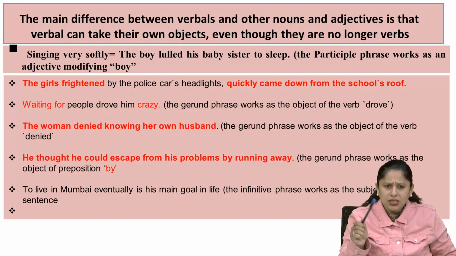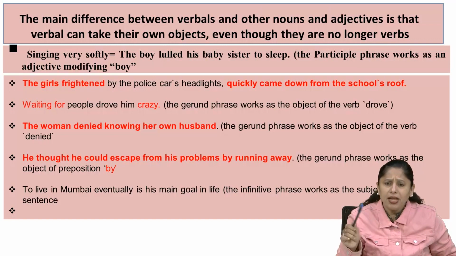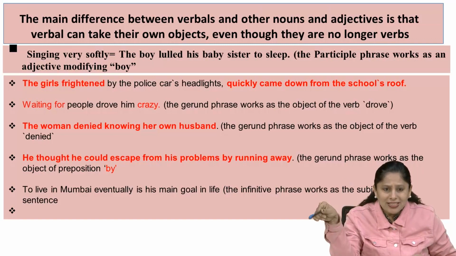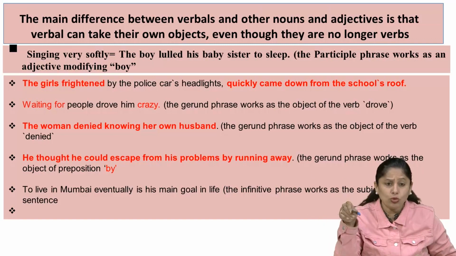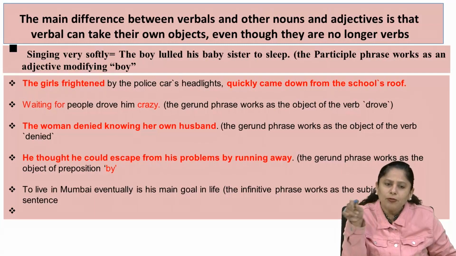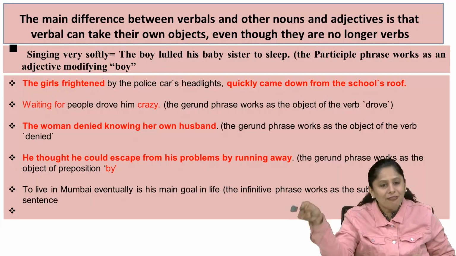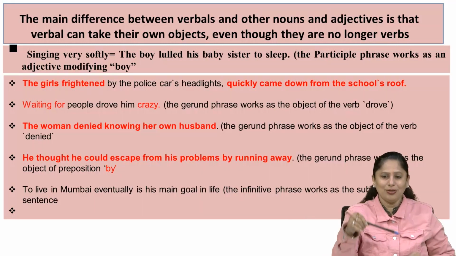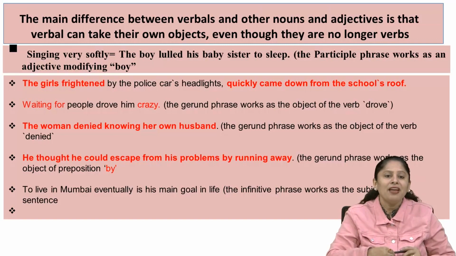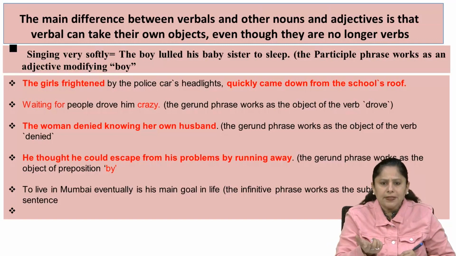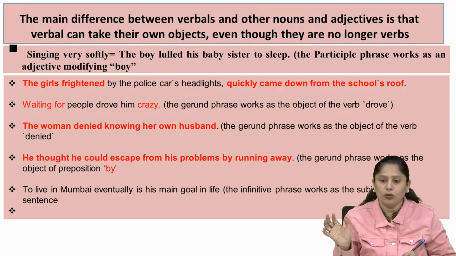I think you understand these two sentences where the participle phrases are playing the role of the adjectives and they are denoting the nouns, and that is why they are known as the participle phrases, and that's why you have to accept that the participle phrases of course are known as verbal phrases. This you have to keep in your mind. Waiting for people drove him crazy. The gerund phrase works as the object of the verb drove.